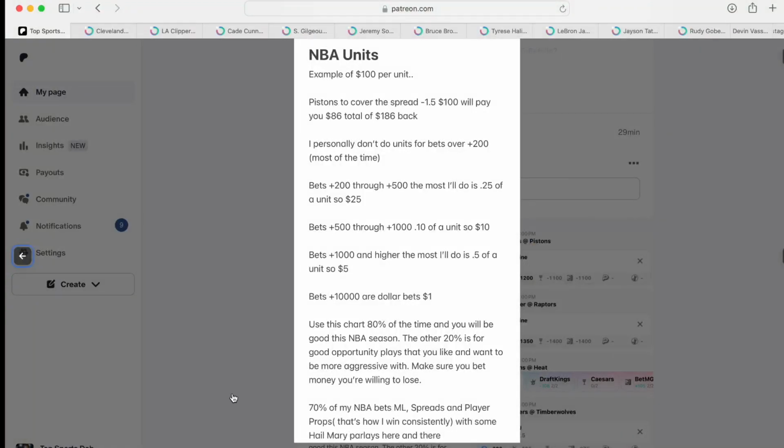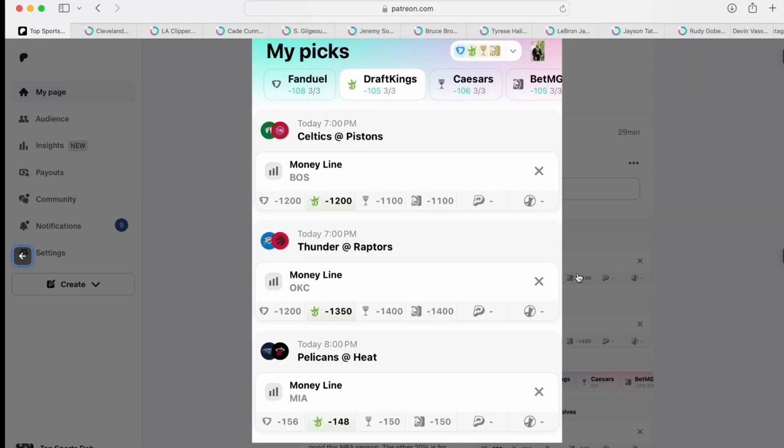First things first, if you are new here, I usually have an NBA unit chart, how I track it. We are back doing units today, and I'm going to use the same style I liked while I was out in Florida. Looks like a lot of people like that. So we're going to run that style back.